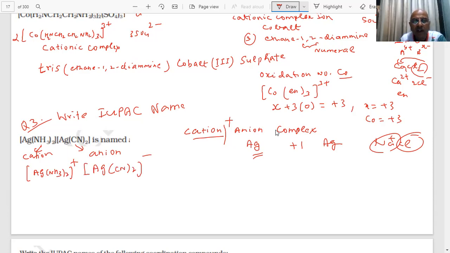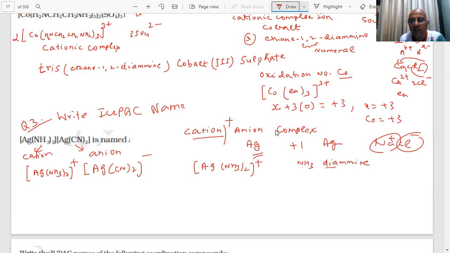How will you name a cationic complex and how do you name an anionic complex, student? If this is my cationic complex, what will be the name of this? What are the ligands here? NH3. What is the name of NH3? Amine. How many are there? Two.